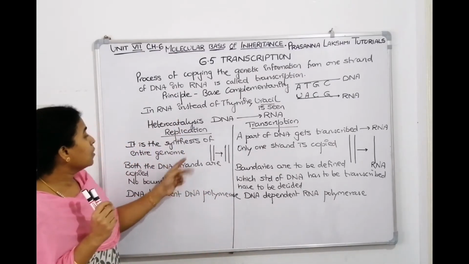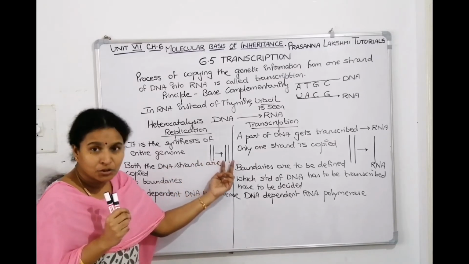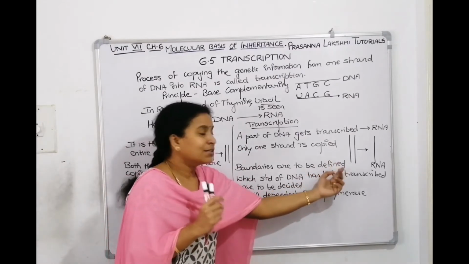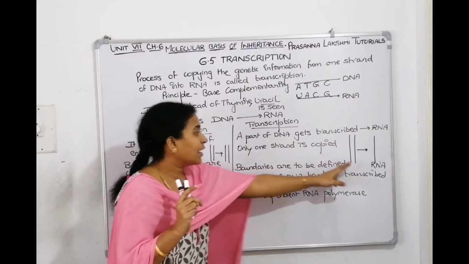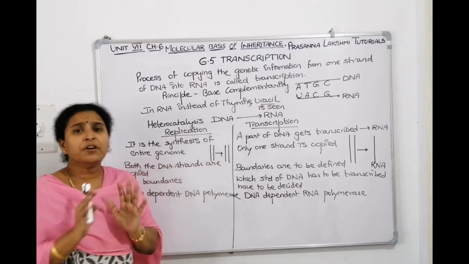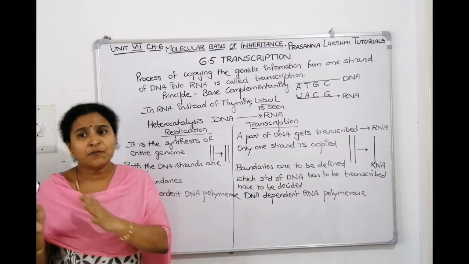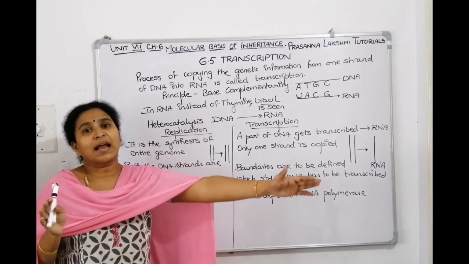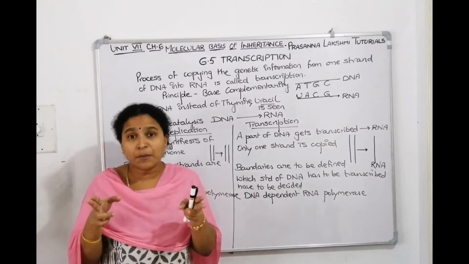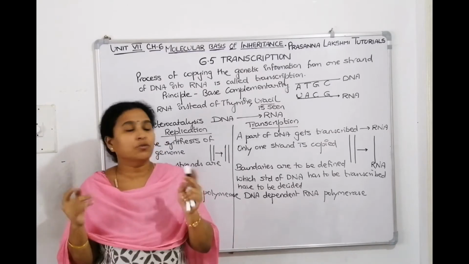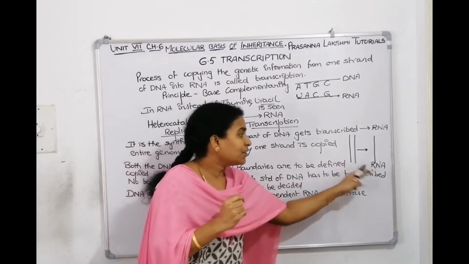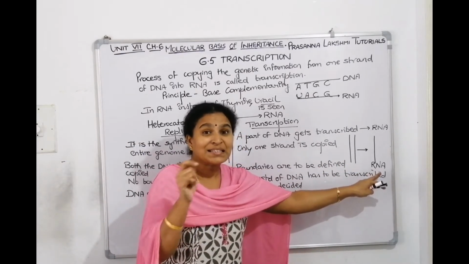Now in replication, from both the strands we make another 2 strands. From 2 strands we make 2 strands. But in transcription, from 2 strands you will make only 1 strand. Only 1 strand is copied here. Since the entire genome is copied, no need to define the boundaries. You started from the first alphabet A, you can just go to the last alphabet Z. But here it is not like that. Since you are copying a gene which codes for a protein, you need to define it from here to here. So boundaries need to be defined here. And since from 2 strands you are getting 1 strand, which strand acts as a template?